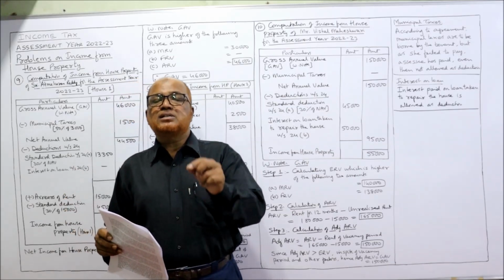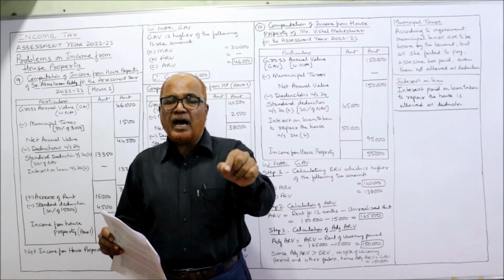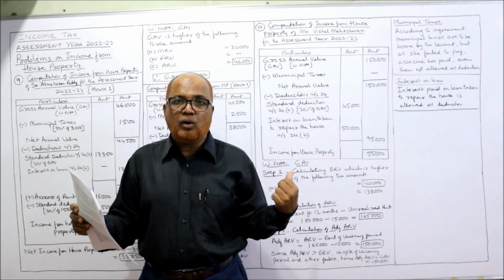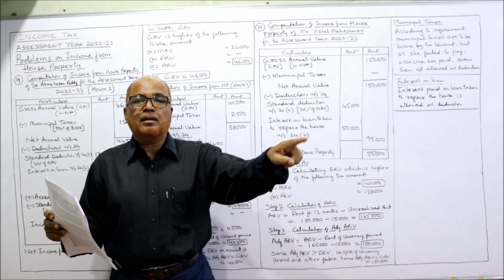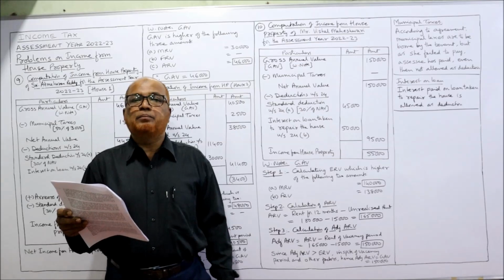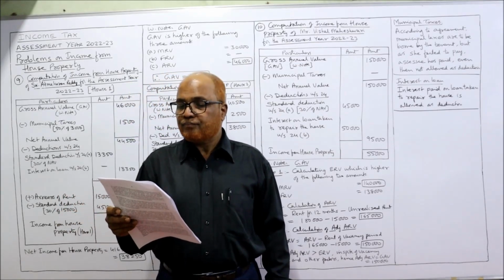The Income Tax Act says what is there in the agreement. In the agreement it is to be paid by the tenant, so it will not be allowed, even if it is paid by the owner, because as per the agreement it is required to be paid by the tenant. Now municipal taxes are 15% of MRV.